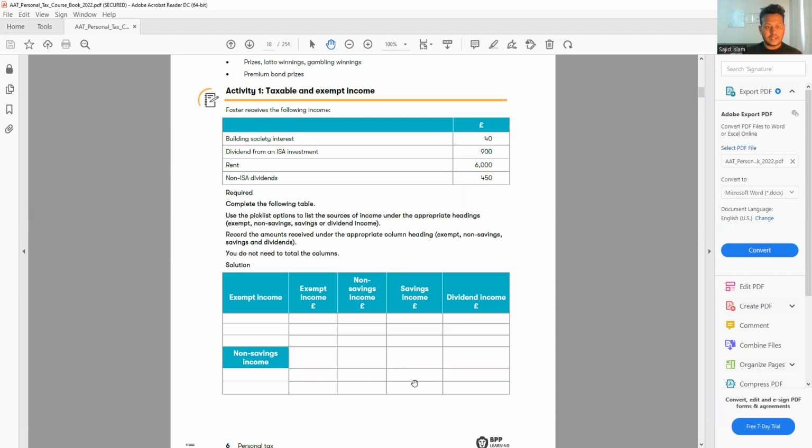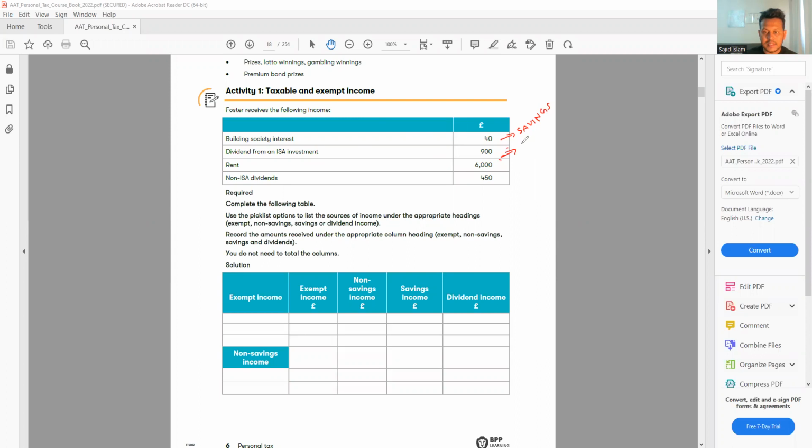So let's try to do this question. The first one, building society interest £40. This is my savings income. Then we have a dividend from the ISA. This is exempt.